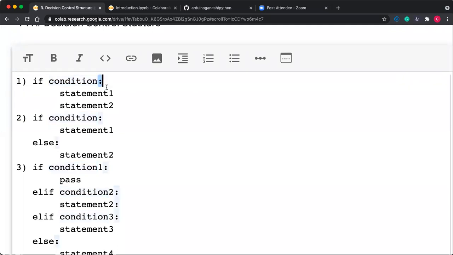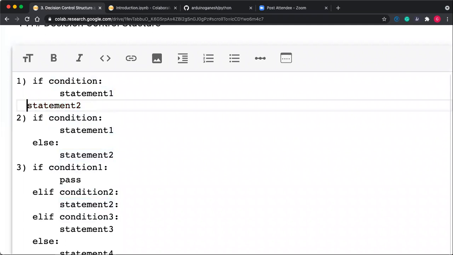The colon represents that this is not the end of my if. There are still statements present after this. So what are the statements related to the if? The statements having one tab in front of them are related to the if. So here, after the colon, there are two statements having a tab in front of them. So you can consider that if this condition is true, these two statements get executed.